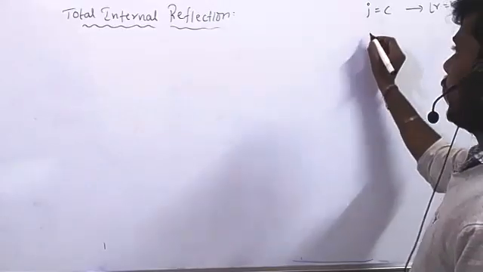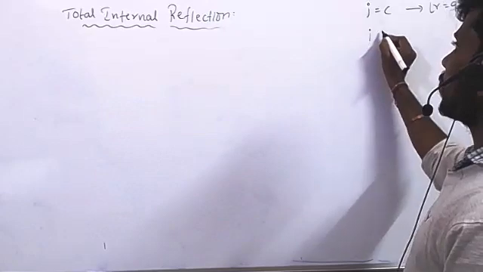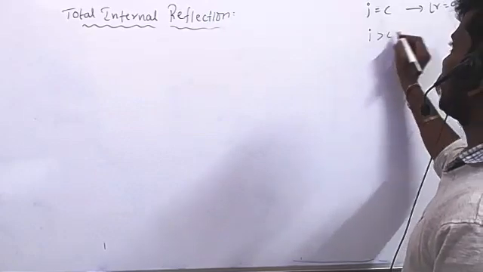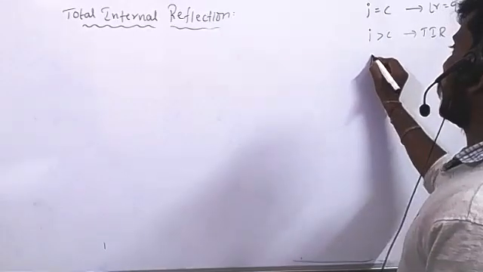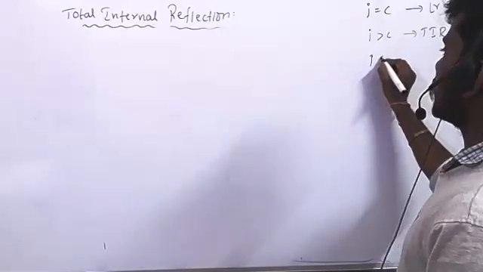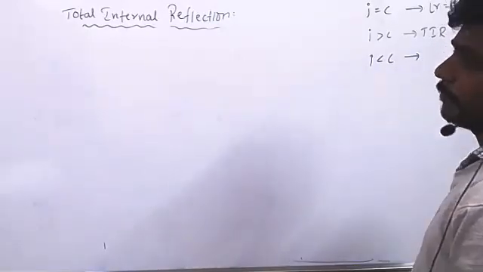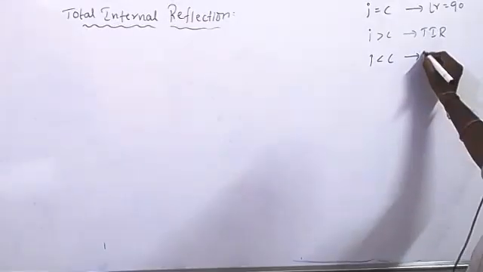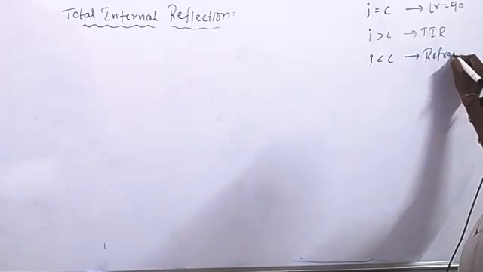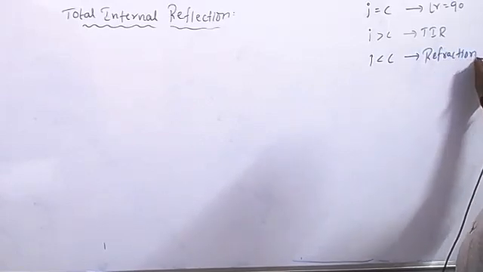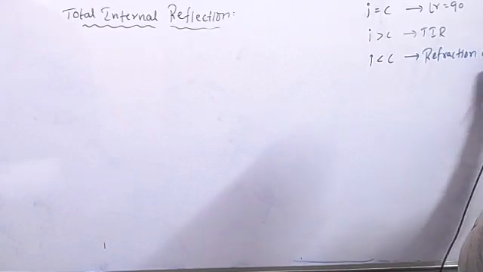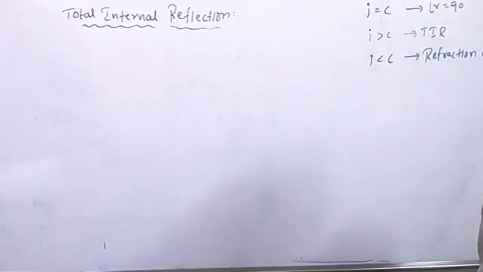If the angle of incidence is more than the critical angle, what will happen? Sir, total internal reflection will happen. If the angle of incidence is smaller than the critical angle, what will happen? Sir, regular refraction will occur. Yes, refraction occurs. Clear points? Yes, sir.